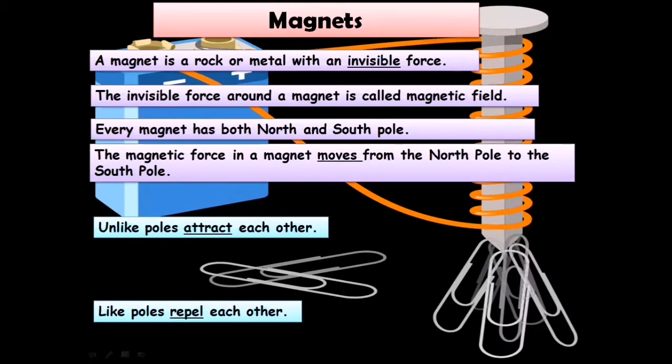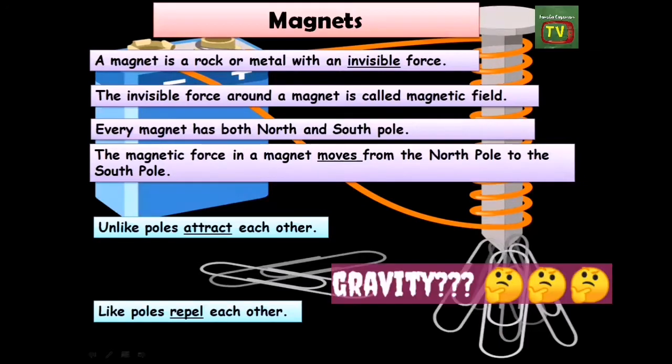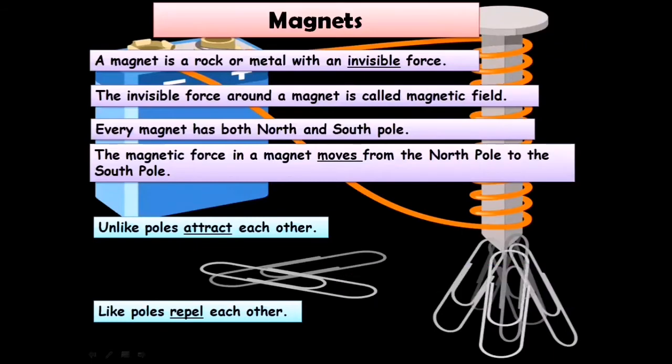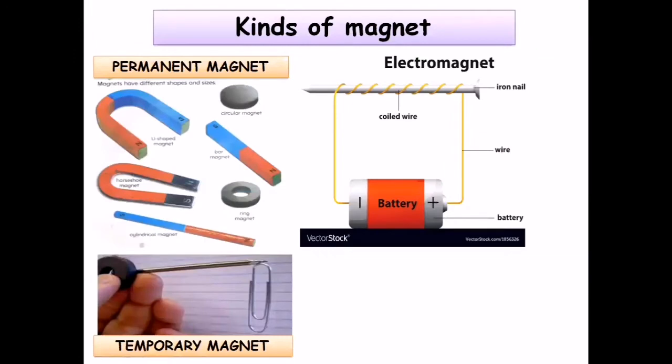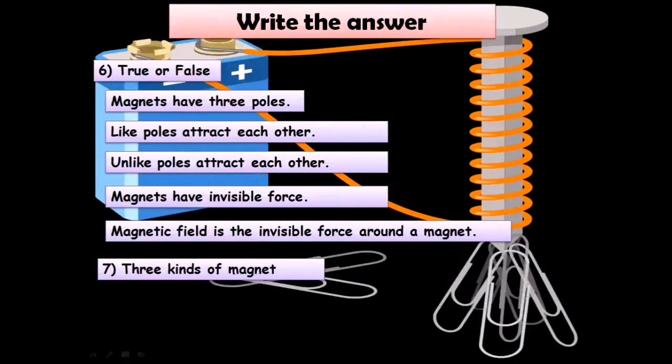The law of magnetism says, unlike poles attract each other, like poles repel each other. There are 3 kinds of magnet: permanent magnet, temporary magnet, and electromagnet.